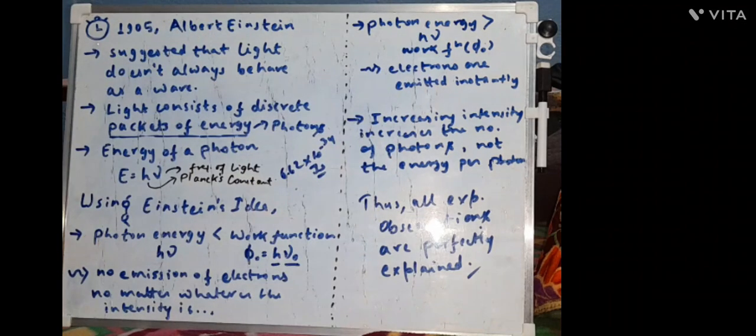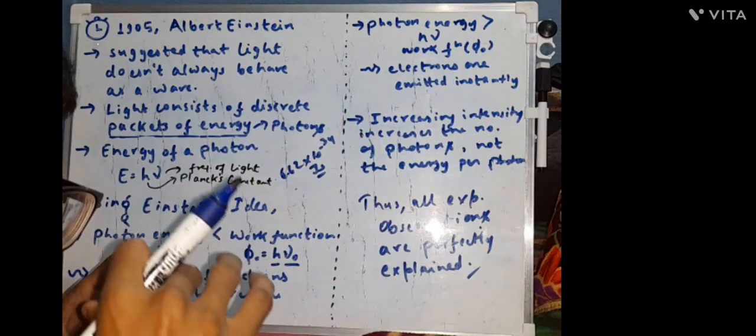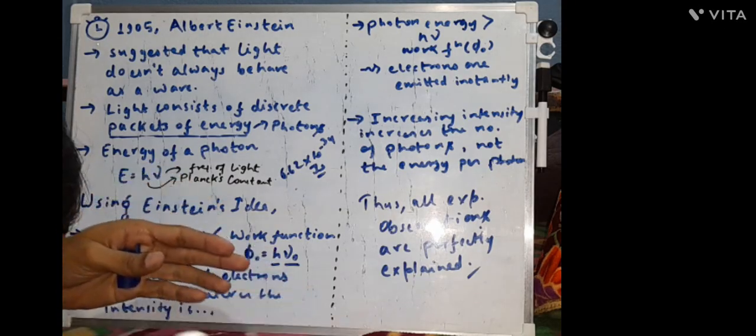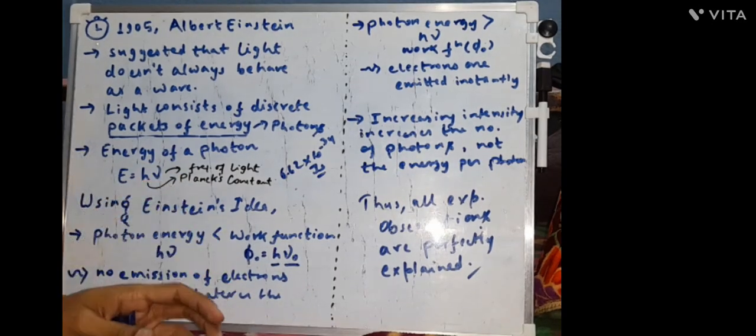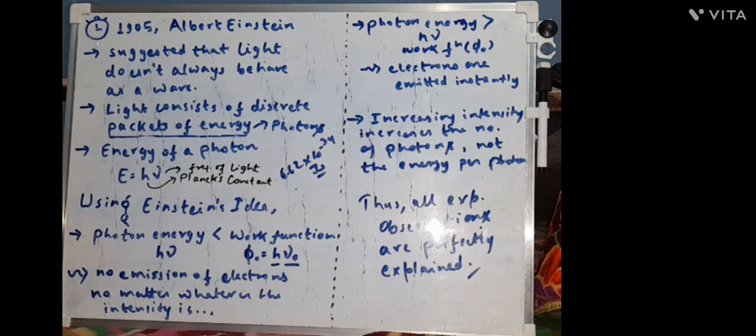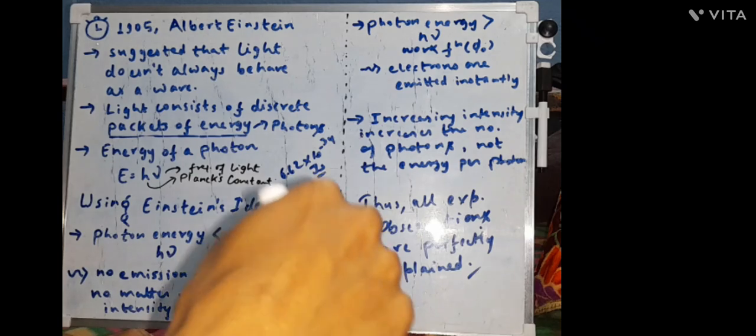The second thing: if the photon energy is greater than the work function of the metal, then electrons will be emitted, and that would be instantaneous. That means they will be emitted instantly.